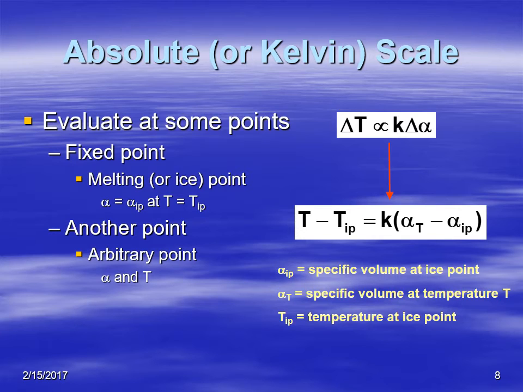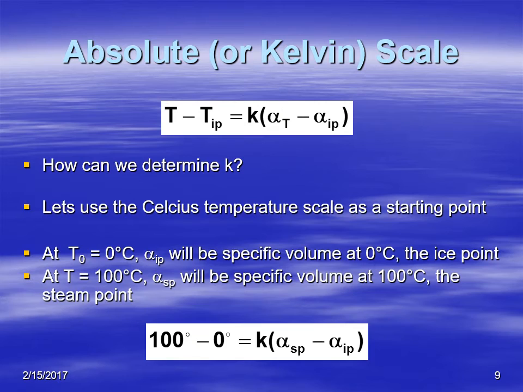We can figure out how much specific volume you have at the ice point, the specific volume of a particular gas. In this case, we're talking about dry air. So there's our equation. It says that at a particular temperature, you can figure out the specific volume, or vice versa. Now, the problem is, we know what the ice point temperature is, and we know the specific volume at the ice point, which we figure out experimentally.